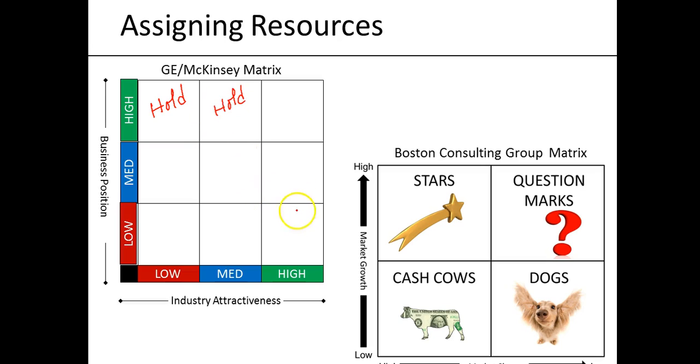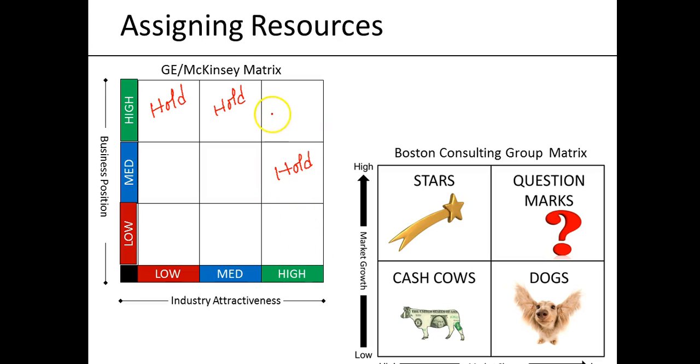And even if the industry is highly attractive, but we are a medium player in that industry, we can still try to hold on to that position.